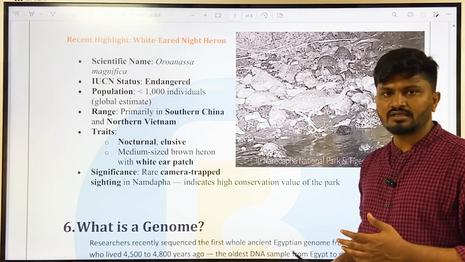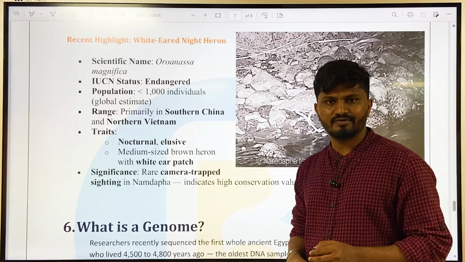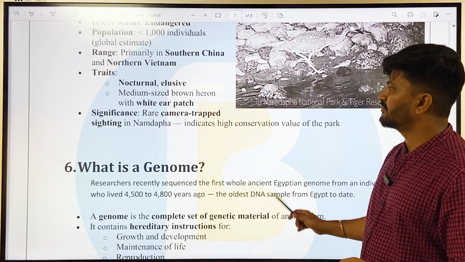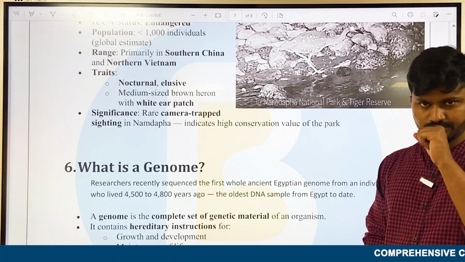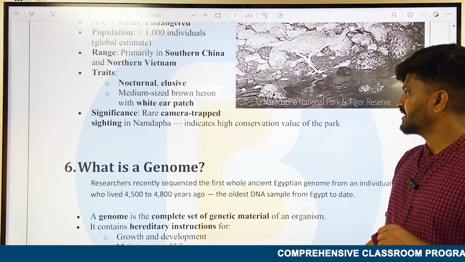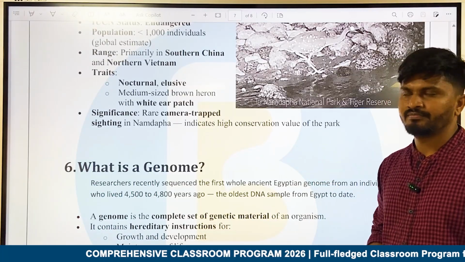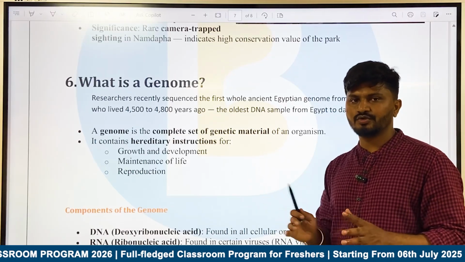Trait is nocturnal. What is nocturnal? That the species that spend most of the time in the night, which are active in the night. And elusive, medium sized brown heron and white ear patch. Significance is rare camera sighting in Namdapha indicates higher conservation value of the park. Okay, very important. So few points which I have told you are very important. You can note in the notes.